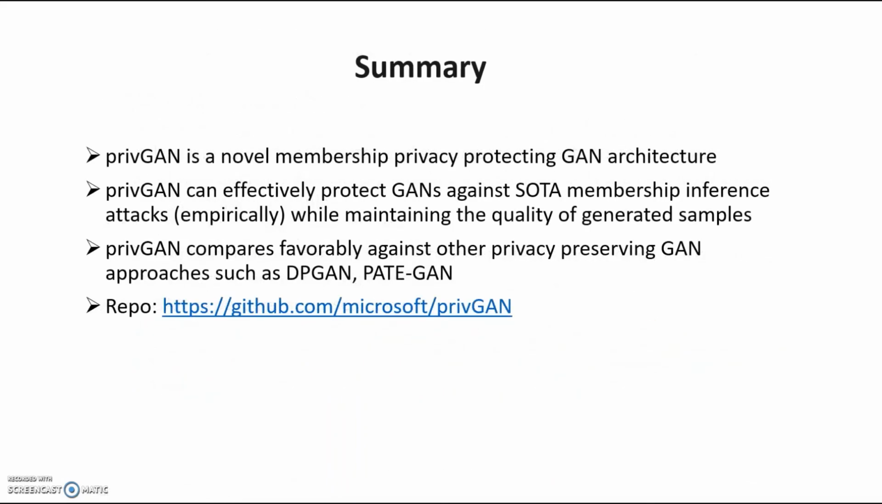In summary, privGAN is a novel membership privacy protecting GAN architecture. privGAN can effectively protect GANs against state-of-the-art membership inference attacks shown in our paper while maintaining high quality of generated samples. privGAN compares favorably in terms of privacy versus utility against other privacy-preserving GAN approaches such as DPGAN and PATE-GAN. And here's the link to our repo.